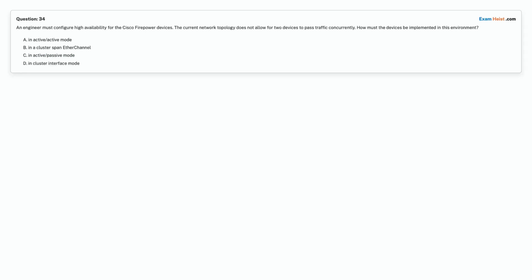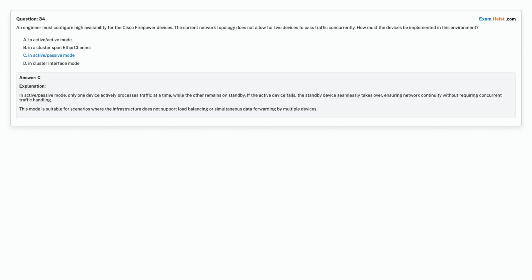Option A. In active mode. Option B. In a cluster span EtherChannel. Option C. In passive mode. Option D. In cluster interface mode. Choose the correct answer.